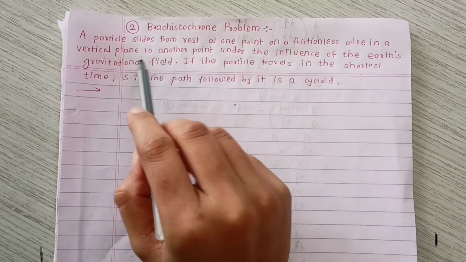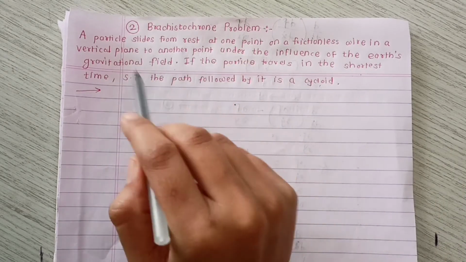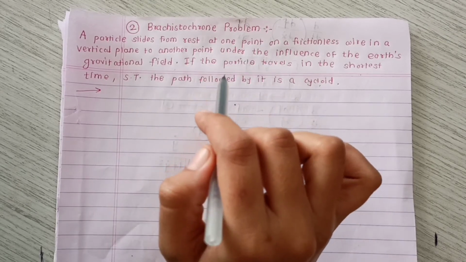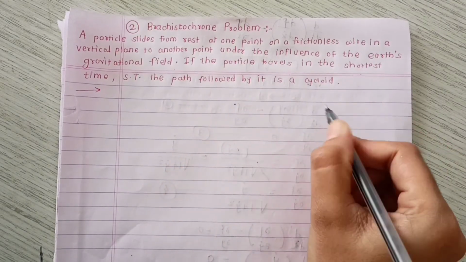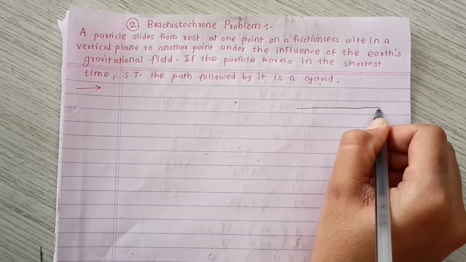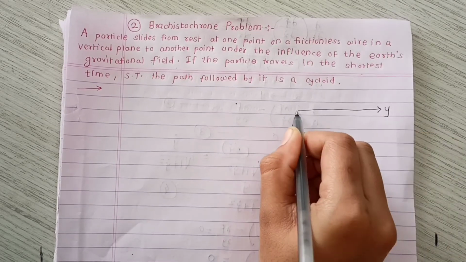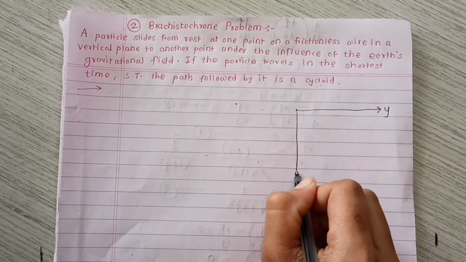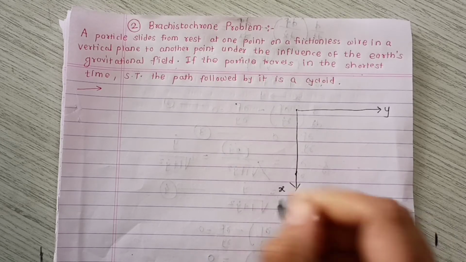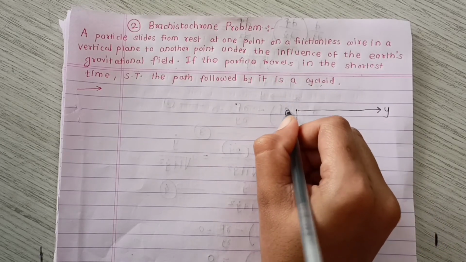First we represent all these given things in the form of a diagram. Suppose this is the xy plane, and this is the origin.